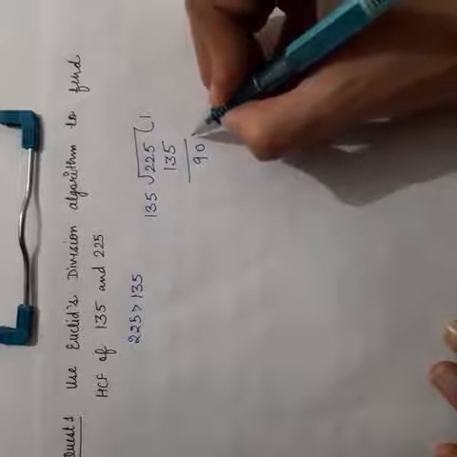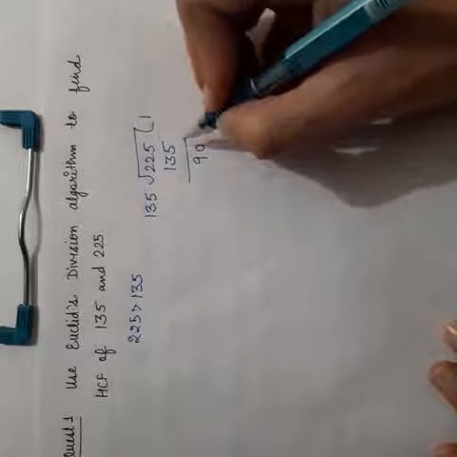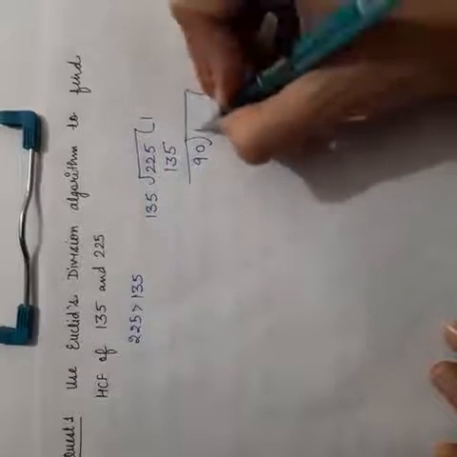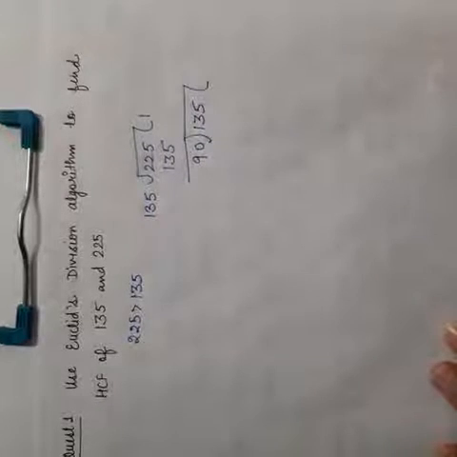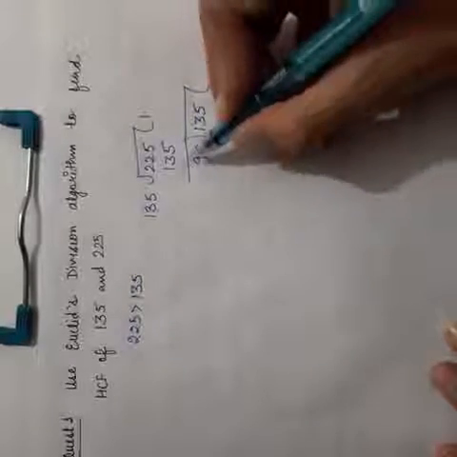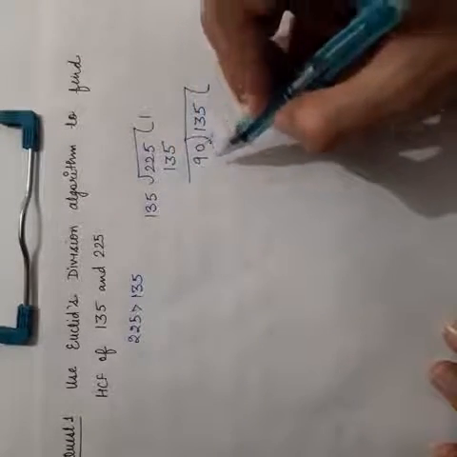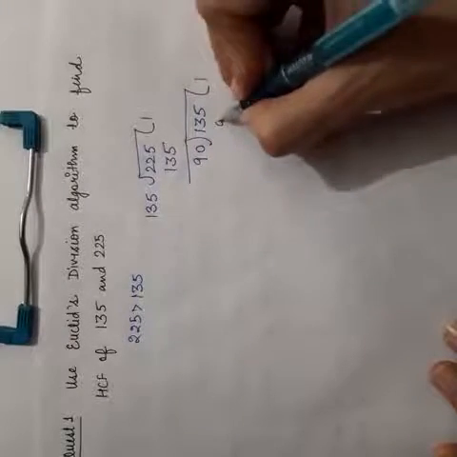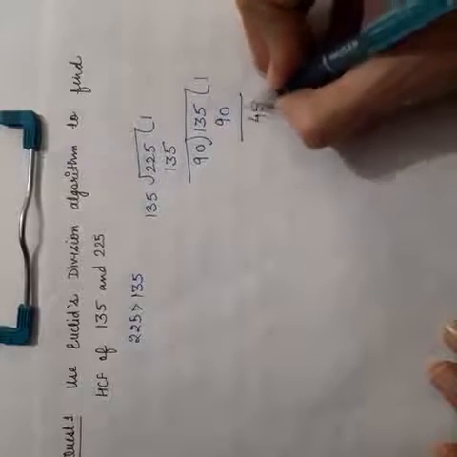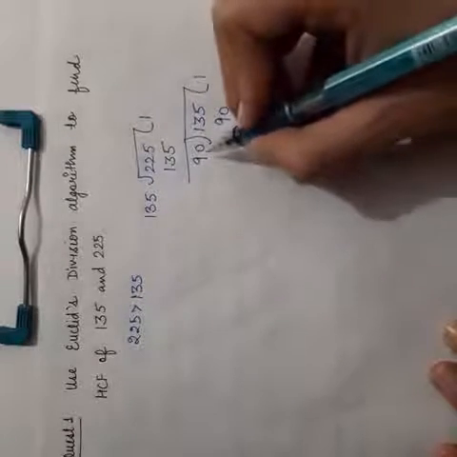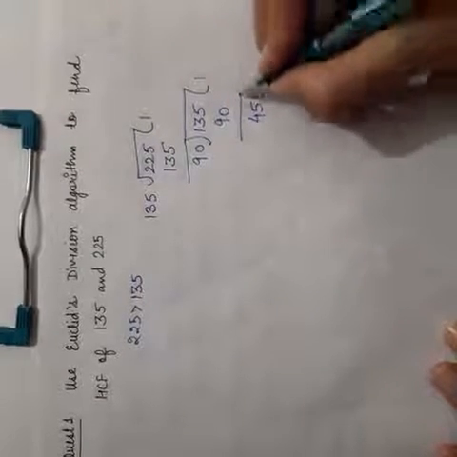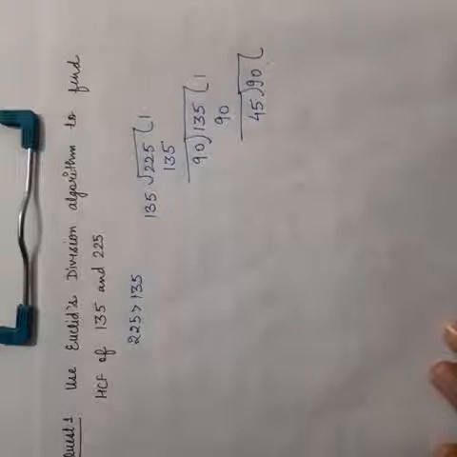So we cannot divide it further, but we can make this divisor the dividend in the next step. In order to find the HCF, Euclid's algorithm says, whenever you get a remainder less than the divisor, in the next step make the divisor the dividend. Now again start dividing, you get 45 as the remainder. Again this remainder is less than the divisor, that is 90. So we are going to make this divisor the dividend in the next step.